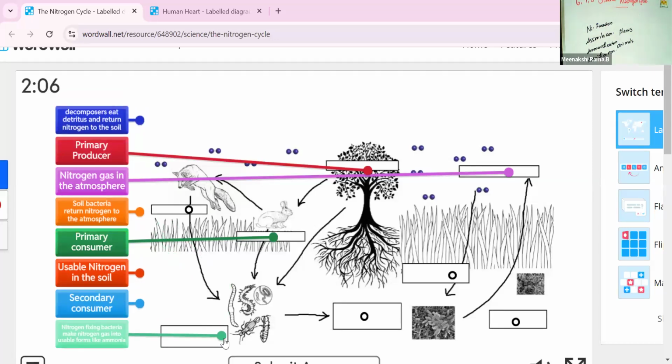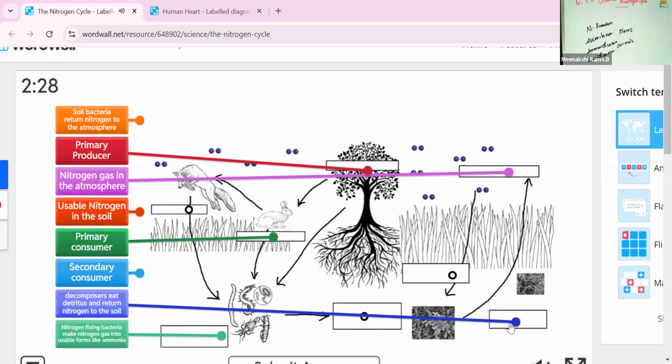So the nitrogen fixation bacteria convert nitrogen gas into the usable form of ammonia, and then decomposers eat the detritus and return the nitrogen into the soil. So I am choosing this point.